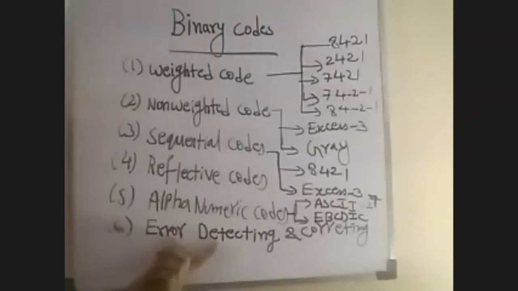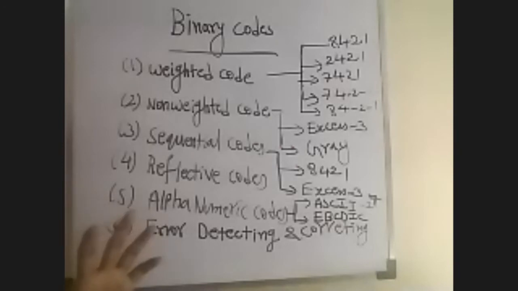When information in binary form is sent from one system to another, noise can change 1s to 0s or 0s to 1s, but the receiver cannot know what was sent.